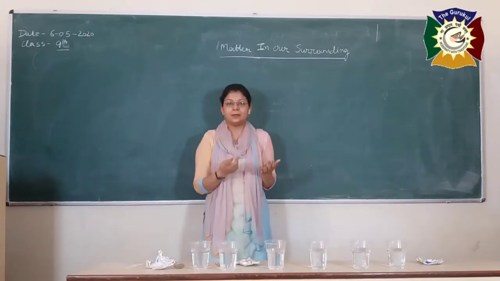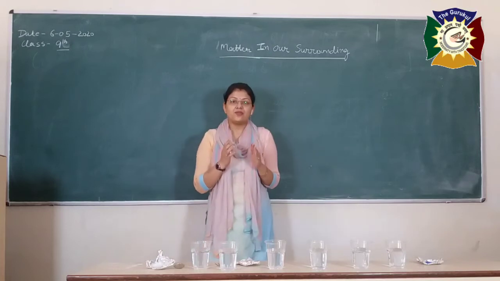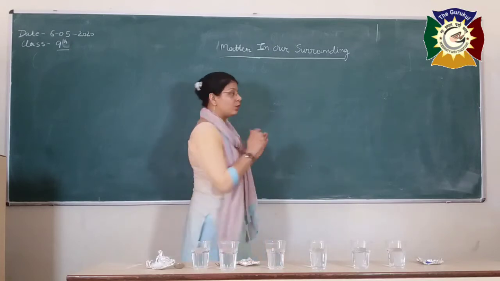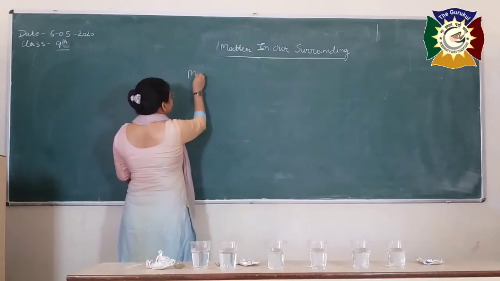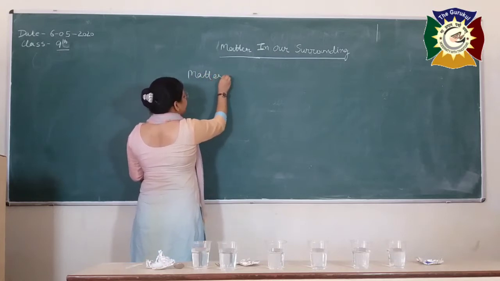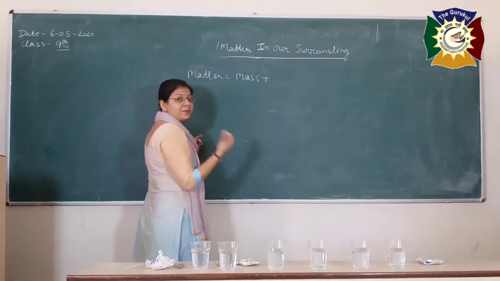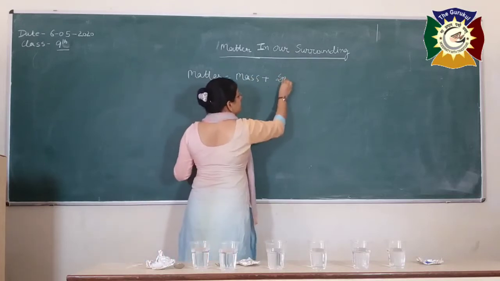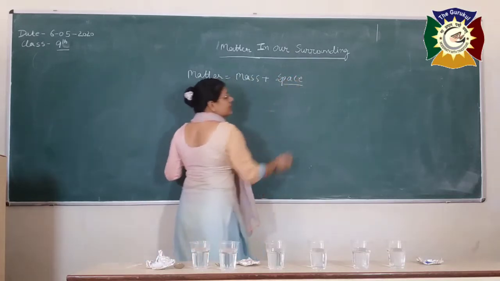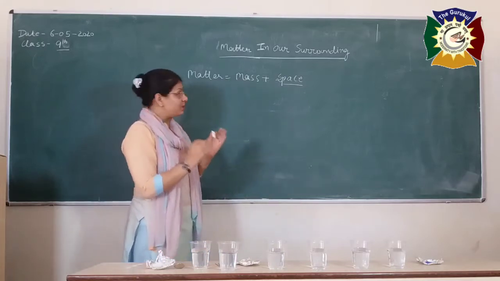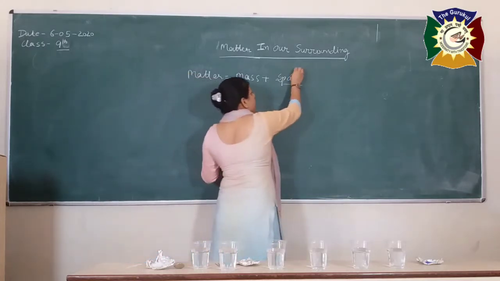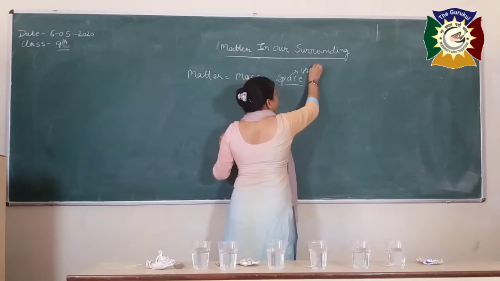Like fan, table, chair, each and everything that is having what? A mass. That is having what, bache? Mass and occupy some space. Occupy what? Some space in the area. Okay, space, or you can say the volume. Space and volume, you can say that.